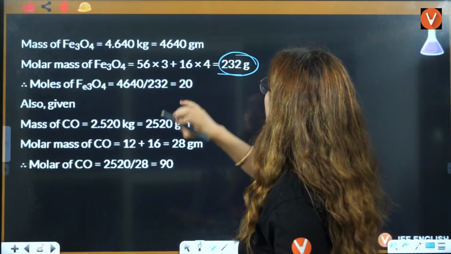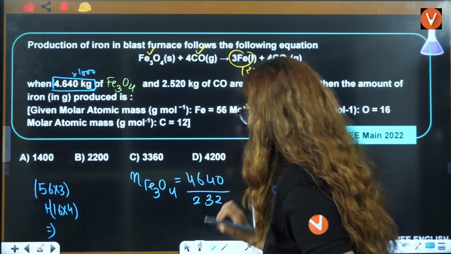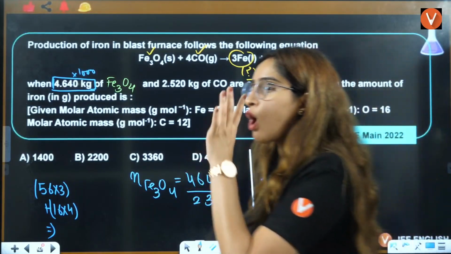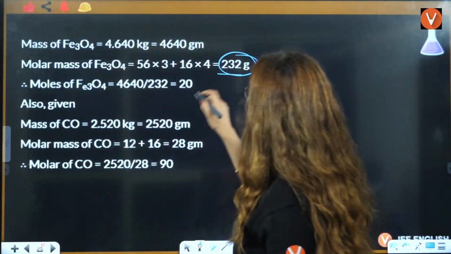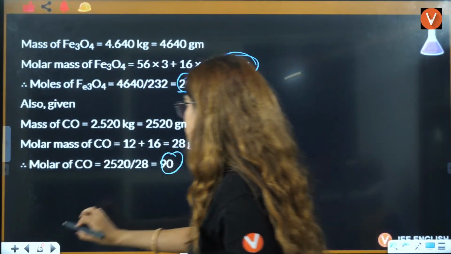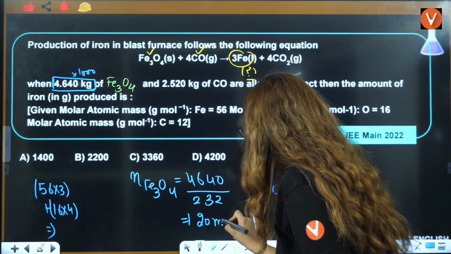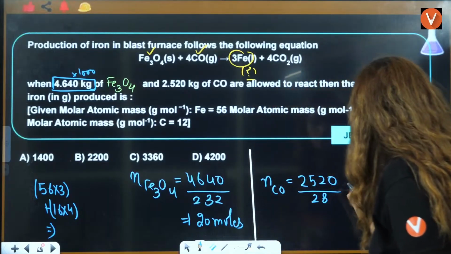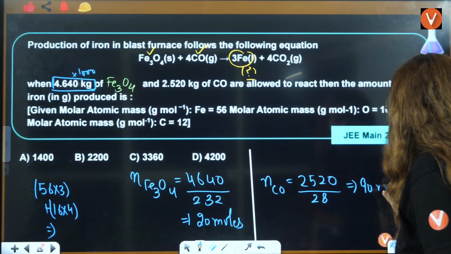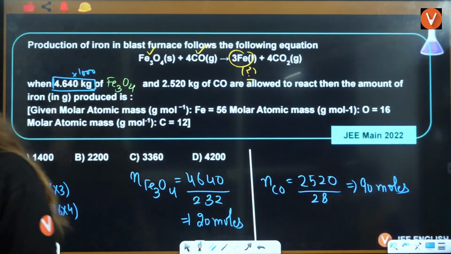So this will be 232 grams. After solving, you will get 232 grams, okay? After solving this, you will get the number of moles after dividing it: this is 20 and this is coming out to be 90. So I'll just directly write this here. This is coming out to be 20 moles and this is coming out to be 90 moles, right?